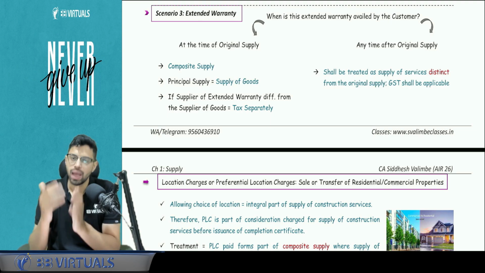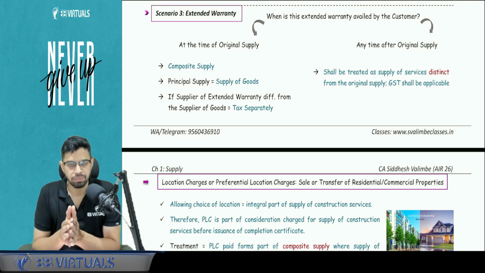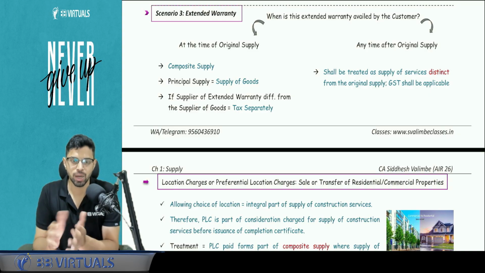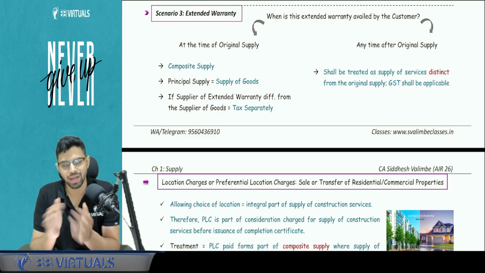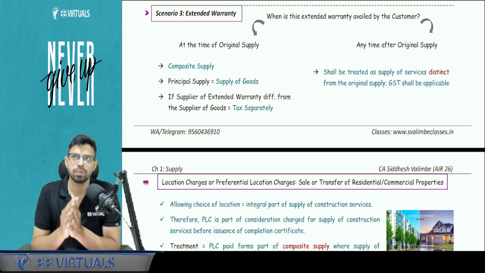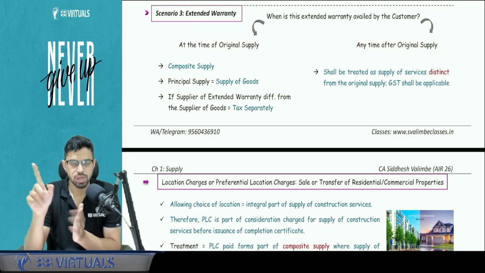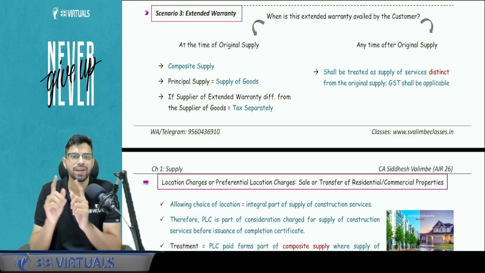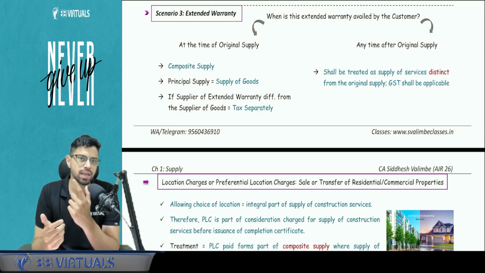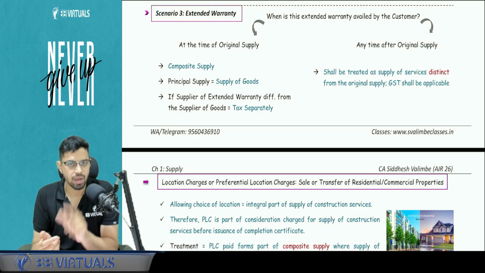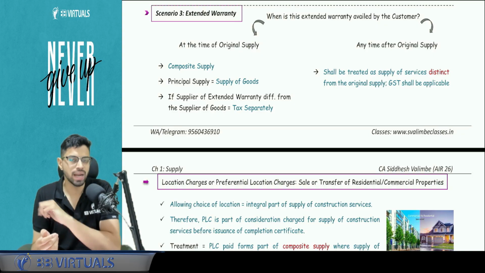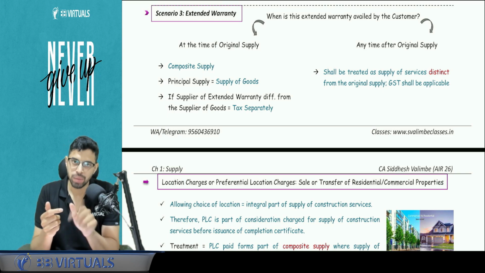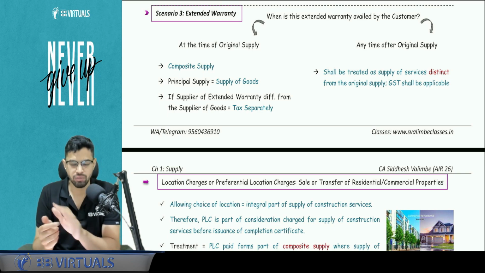What is mixed supply? Anything that is not a composite supply is a mixed supply. For example, a Diwali hamper that you buy, consisting of all the different items, that is a mixed supply. For example, I have 2 floors of a house. One is a commercial rental and one is a residential rental, but I make one bid for both. In that case, that's a mixed supply, right? Taxation differs for both. Composite supply is taxed at the rate of the principal element. The principal element is the predominant element in that bundle. So with laptop and laptop bag, the predominant element is the laptop. So that tax rate will apply.